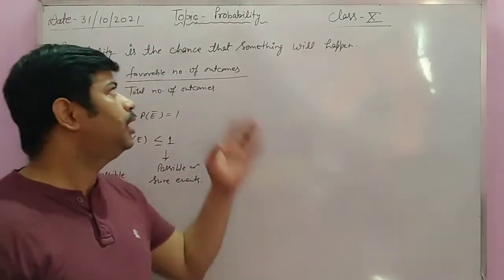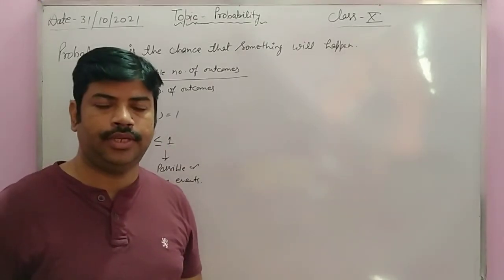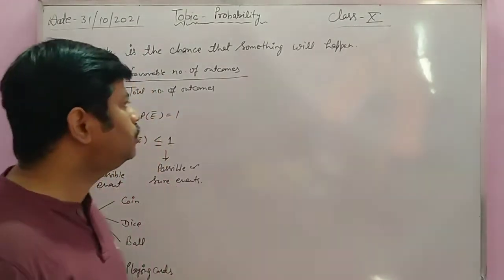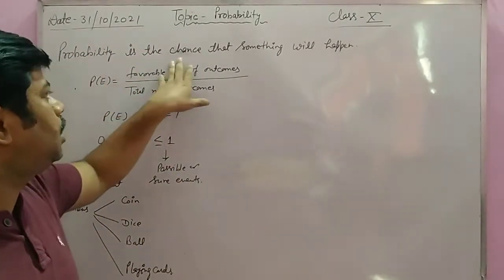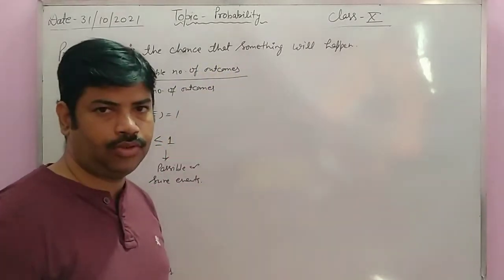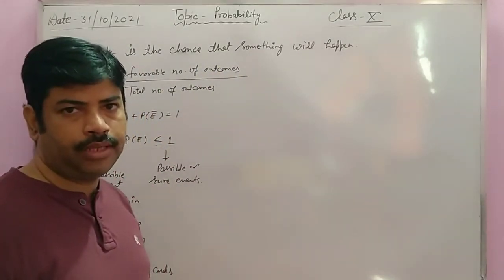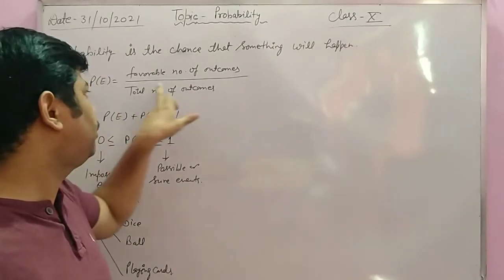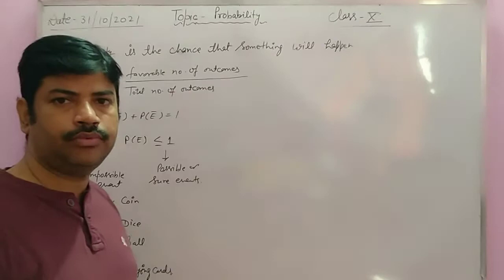Okay, what do you understand by probability for class 10th? Probability is a possibility, that is a chance. According to the definition, probability is the chance that something will happen. Probability is denoted by P(E), E for event, and P(E) equals favorable number of outcomes upon total number of outcomes.